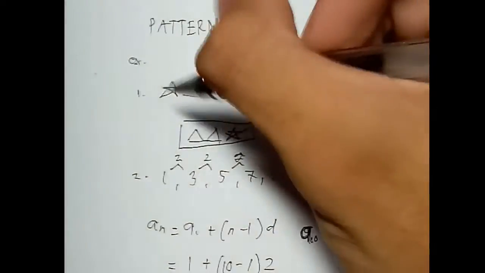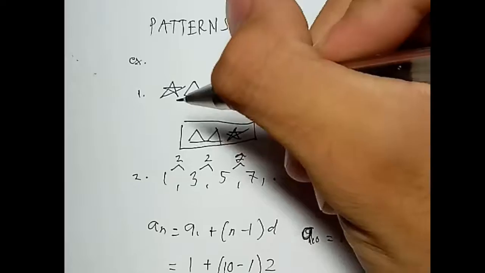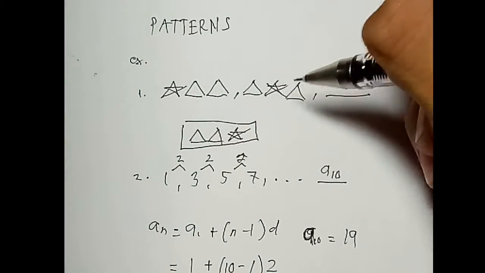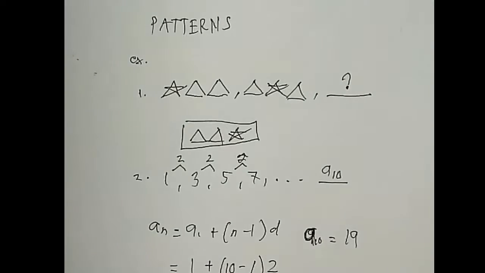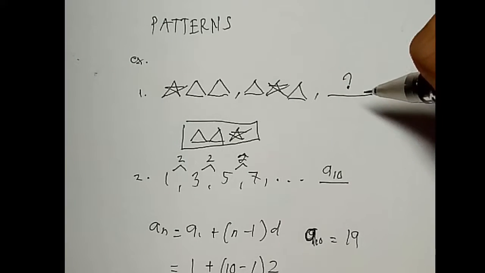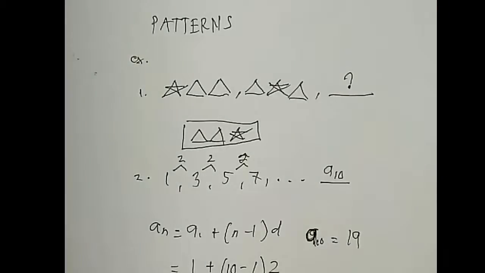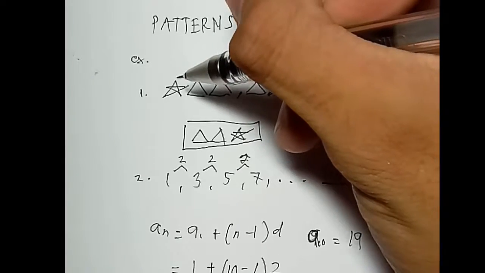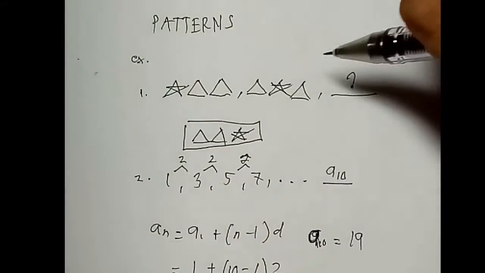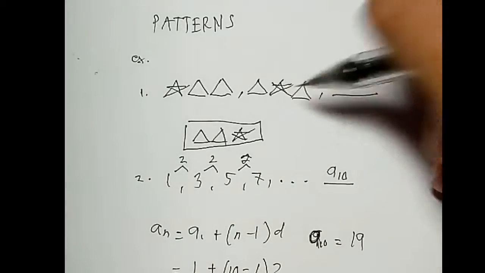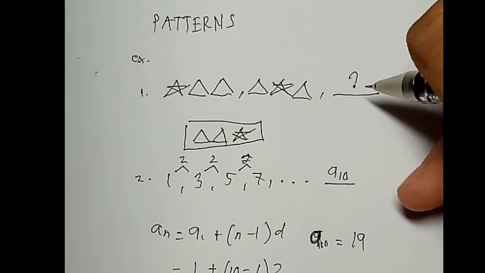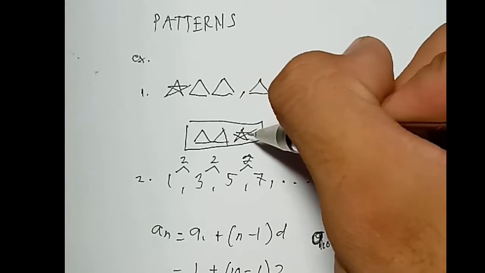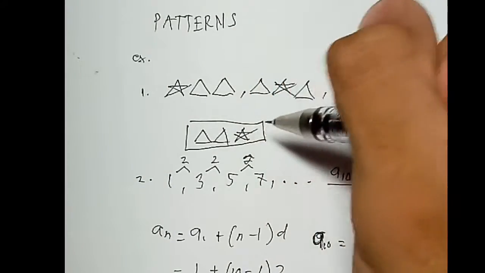Number 1, we have a set of figures: star, triangle, triangle, and the next term, triangle, star, and a triangle. So for the third term, from observation, we can notice that in the first term, the star is in here, and in the second term, the star is moved here. So the third term will be a triangle, triangle, and a star, where the star is in the third place.